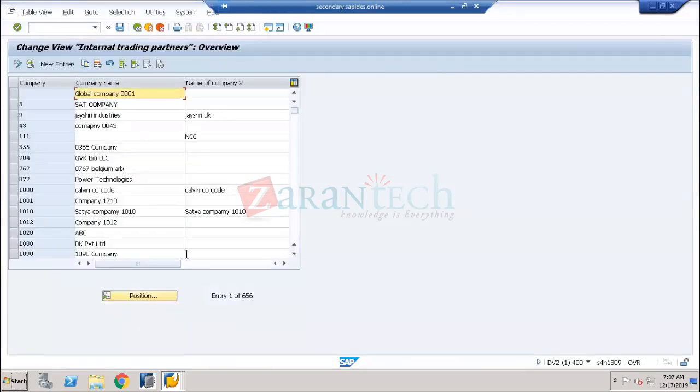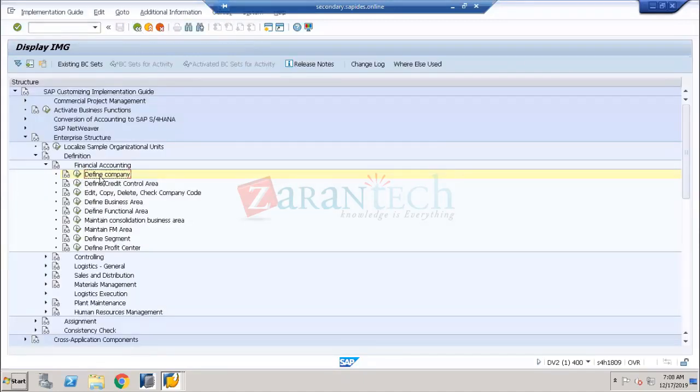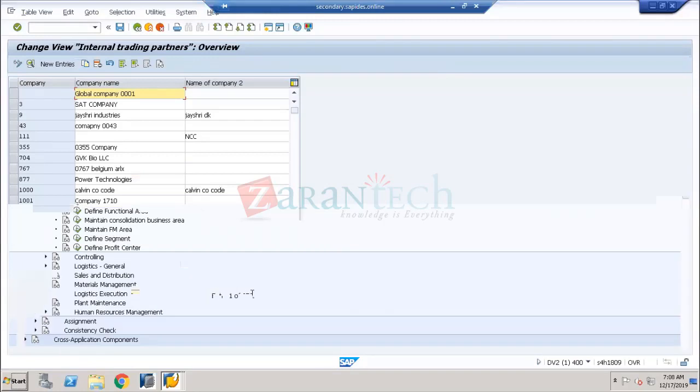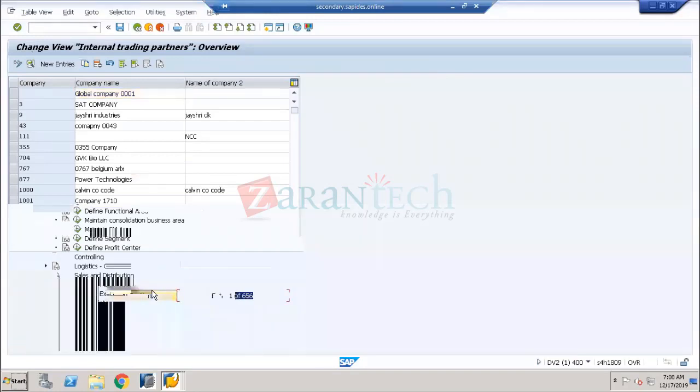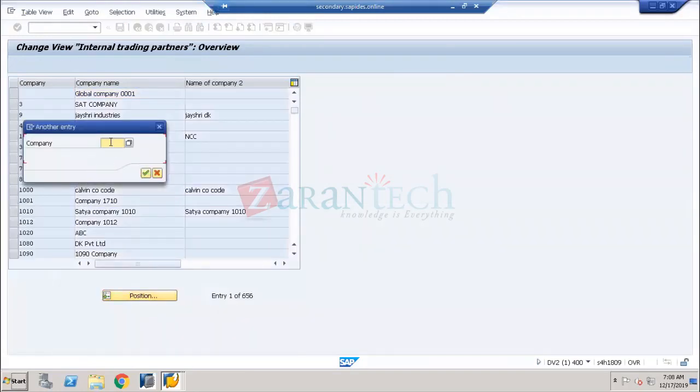If you are coming once again and want to see your company, just click on execute. There are totally 656 companies. Go to the position and give the company name CH, because I'm looking for a company called CH, and I press enter. So if you press enter, what is happening here? If you press enter,